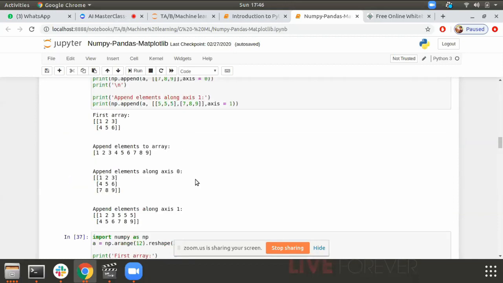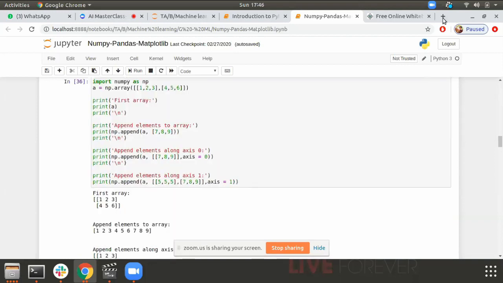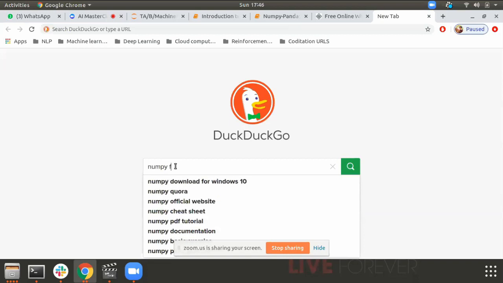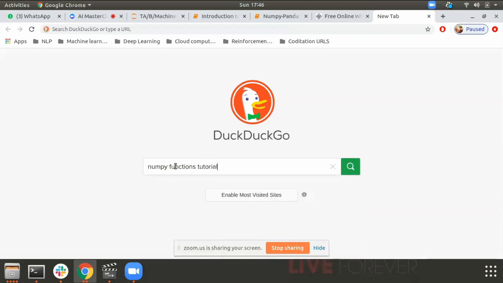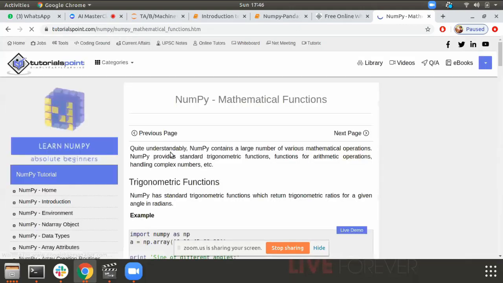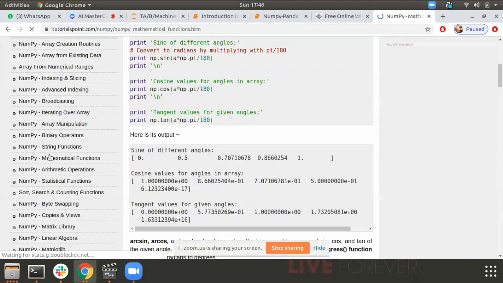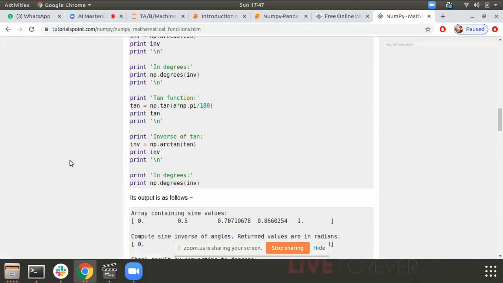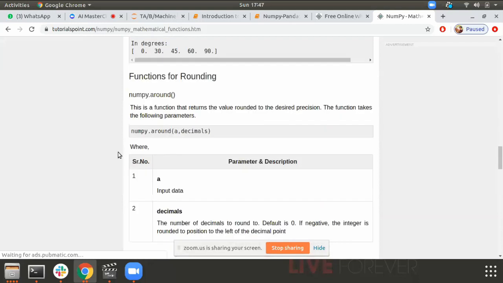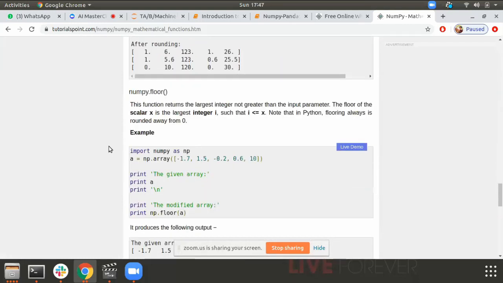Okay, so these are the functions which come with a numpy array. These are some of the functions which I took in a Jupyter notebook. But if you want to see the full set of functions, Tutorials Point is a very nice place. So let's see this. As you can see here, we have lots of functions. Sine, these are all the mathematical functions. Then we have round. We have lots of operations here.